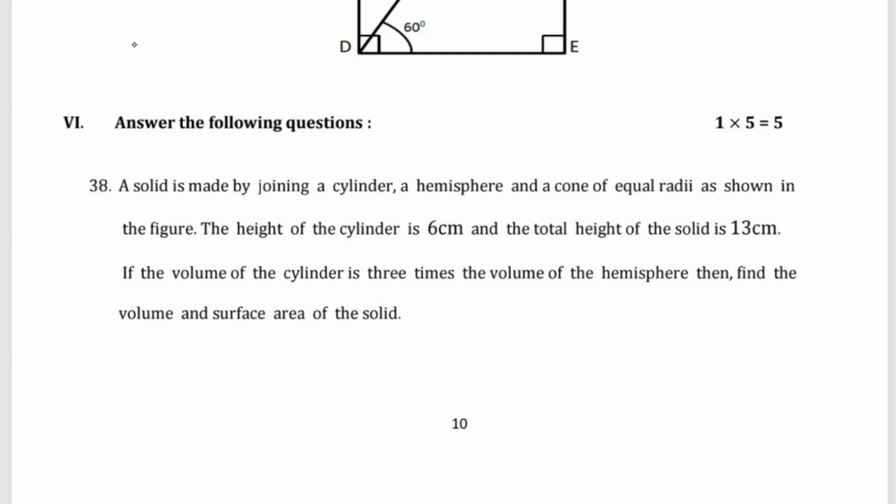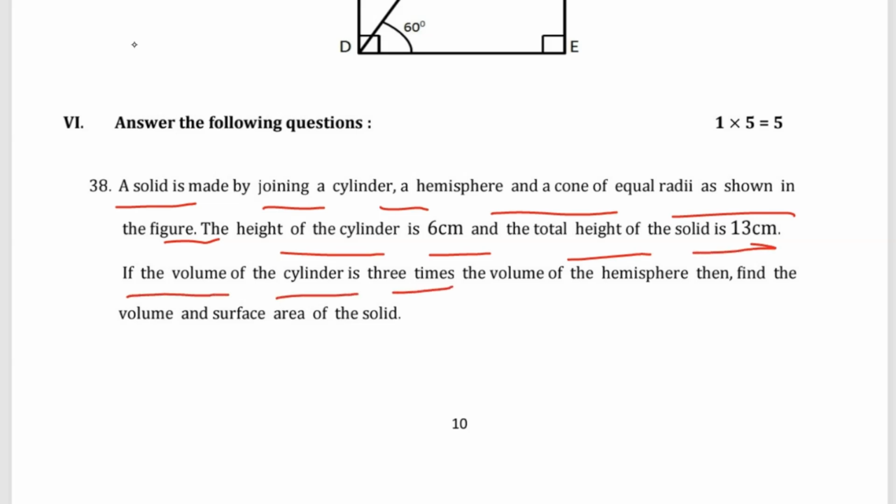Answer the following. A solid is made by joining a cylinder, hemisphere, and a cone of equal radius as shown in the figure. The height of the cylinder is 6 centimeter, and the total height of the solid is 13 centimeter. If the volume of the cylinder is 3 times the volume of the hemisphere, find the surface area of the solid.